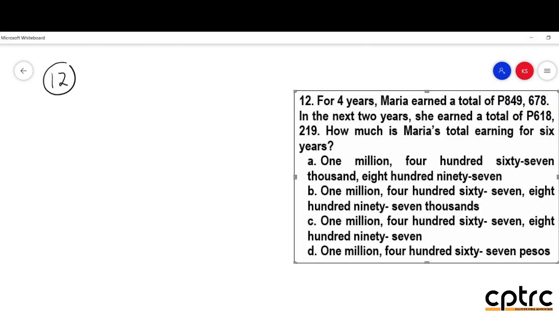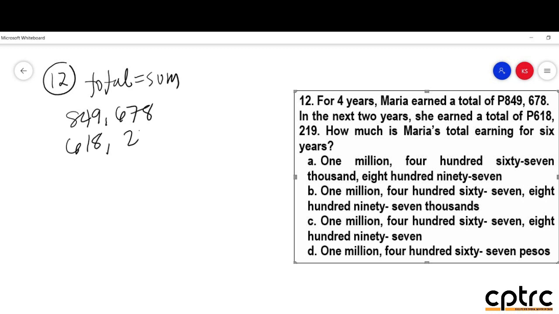Let's go to number 12. For 4 years, Maria earned a total of this amount. In the next 2 years, she also earned this amount. How much is Maria's total earning for 6 years? So from the word given po na total earning, kailangan natin makuha yung sum. So ang sum po ng 849,678. And the second po is 618,219.